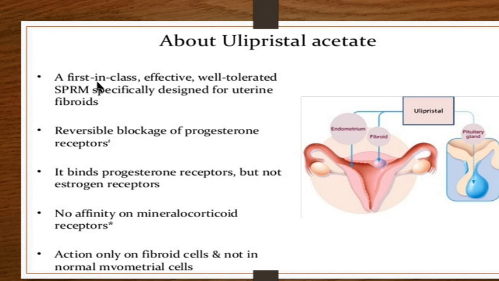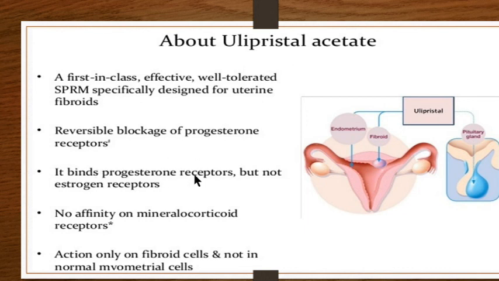A first in its class, effective, well tolerated selective progesterone receptor modulator, specifically designed for uterine fibroids. It has a reversible blockage of progesterone receptors, meaning that once you stop ulipristal, the effects are reversible.